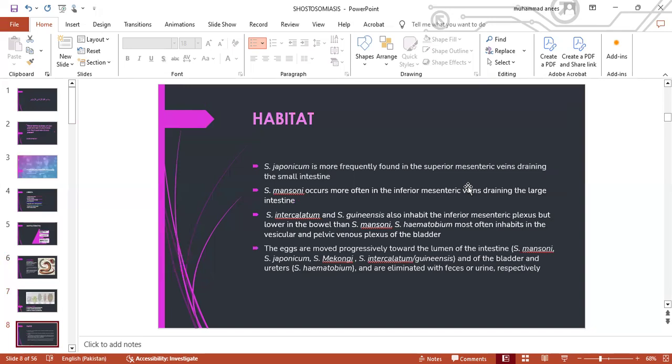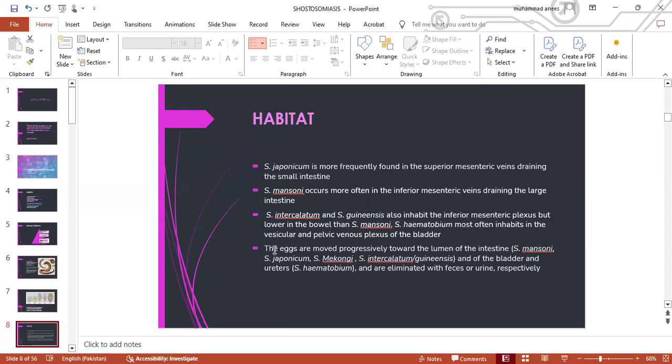Schistosoma mostly complete their life cycle in humans. The sexual part of the life cycle is completed in humans, where it inhabits the gut vessels. Schistosoma japonicum is most frequently found in the superior mesenteric veins draining the small intestine. Mansoni, on the other hand, occurs in inferior mesenteric veins, which drain the large intestine. Similarly, Schistosoma intercalatum and other species also inhabit the inferior mesenteric plexus, but lower in the bowel than mansoni. Schistosoma haematobium most often inhabits the vesicular and pelvic venous plexus of the bladder.